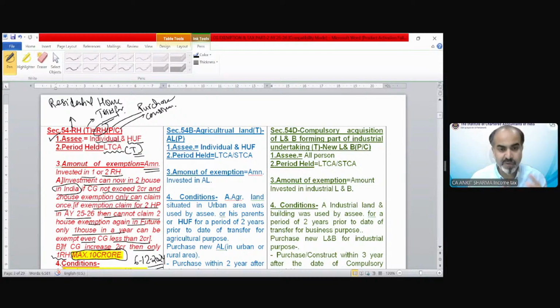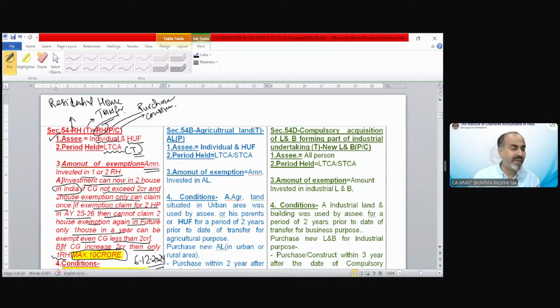So once you have completely understood the section 54 restrictions and conditions, then the other sections would be a lot easier for you, because exactly as section 54 explains the provisions that the asset should not be transferred for the next 3 years, etc.